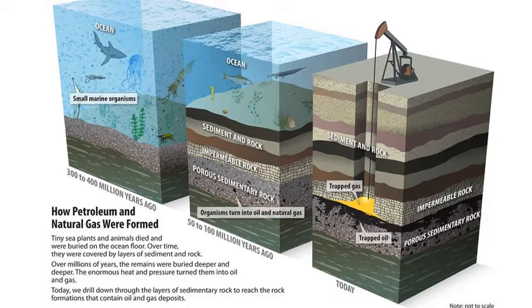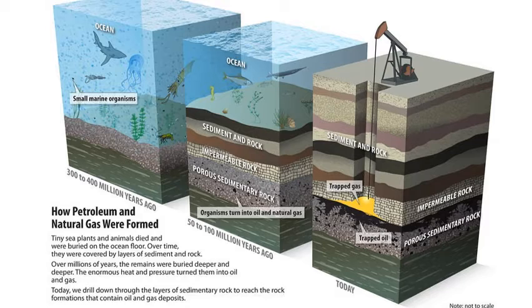Tiny sea plants and animals died and were buried on the ocean floor. Over time, they were covered by layers of sediment and rock. So the same thing is happening: sea plants and animals die and fall and are buried, and there are layers of sediment and rock over them. Over millions of years, the remains were buried deeper and deeper. The enormous heat and pressure turned them into oil and gas. So this is happening to animals, mostly sea creatures, living marine organisms.